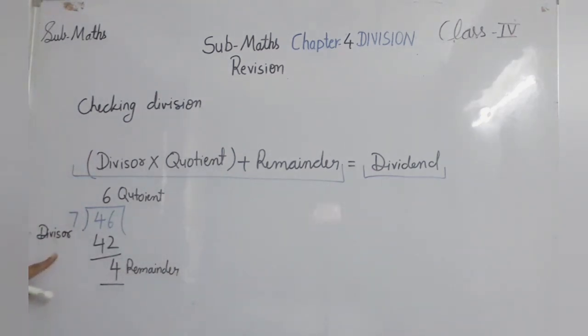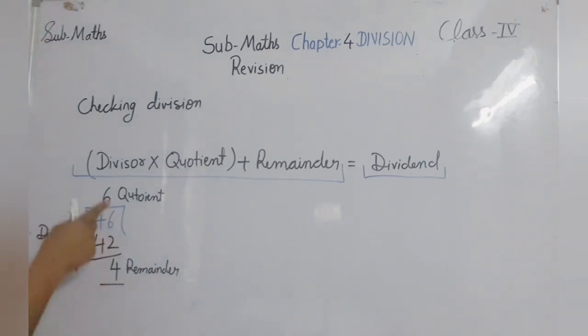I have done one division here: 46 is divided by 7. If I am dividing by 7, 7 6s are 42. If you subtract 46 minus 42, you will get 4 as the remainder. This means we cannot divide this number again. So this is called the remainder.